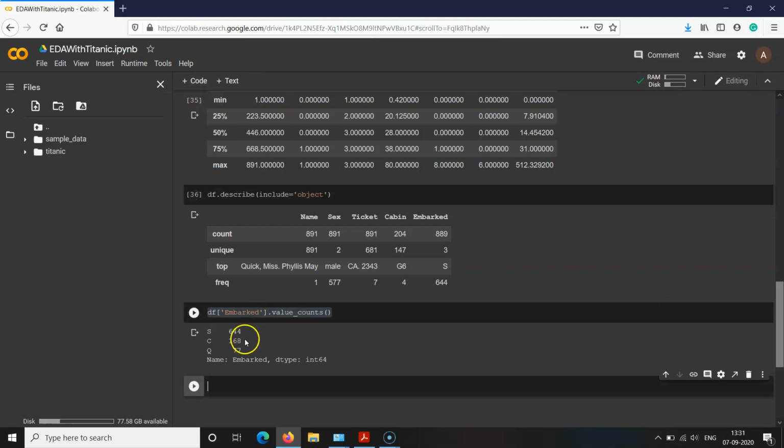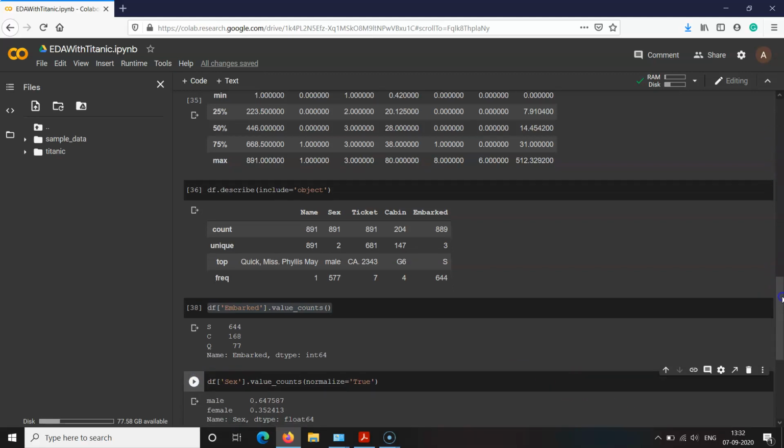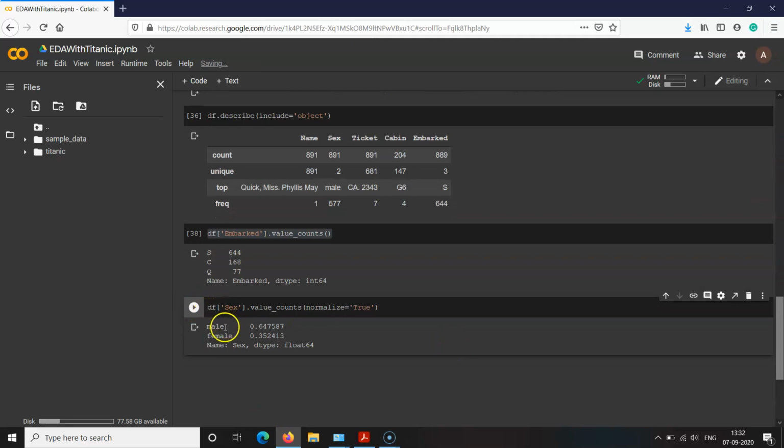Now let us take another task, that is how to get the percentage of these values. The command is the same but with a different argument, normalize, which is set to true. Let us take the first feature, sex. For the sex variable there are two distinct values.